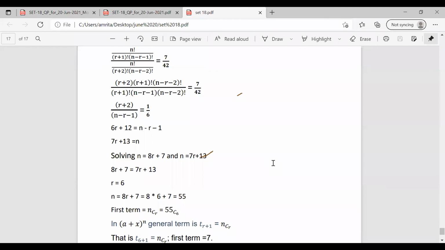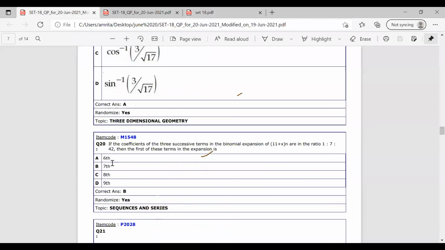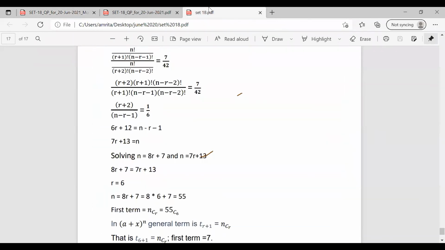So R is 6, so R plus 1 becomes 7. Checking the options, the correct answer is 7, that is B. So these were the mathematics questions that you attended in the last mock examination. I think all the solutions are clear.